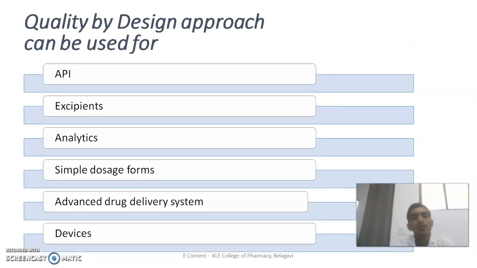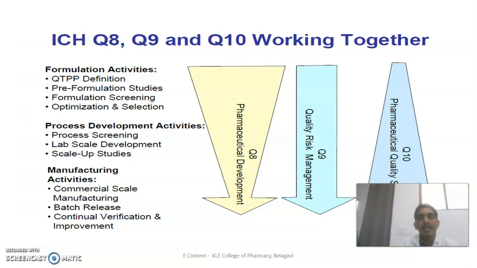So now we'll move towards where this quality by design approach can be used. We have different APIs, like pharmaceutical active ingredients or bulk drugs we can say. Also we have the excipients, the analytics, simple dosage forms, and also some advanced drug delivery systems like nano drug technology, transdermal drug delivery, nasal drug delivery systems, and the blood brain barrier. Through those systems we have some delivery systems, and also some medical devices and diagnosis devices, so that can be analyzed and the quality can be checked by using these quality by design analytical methods.